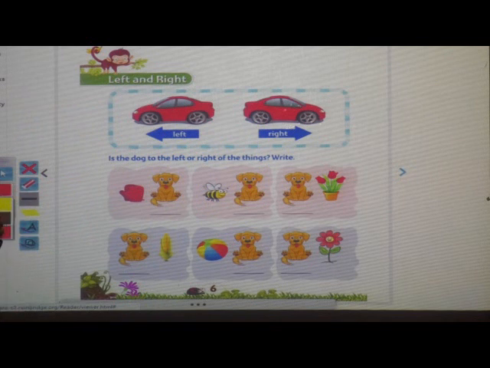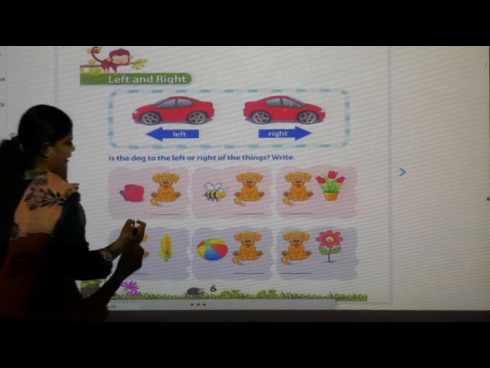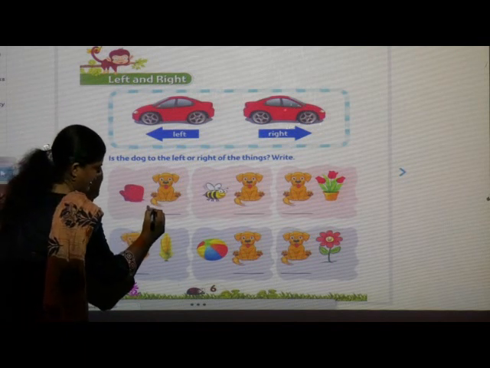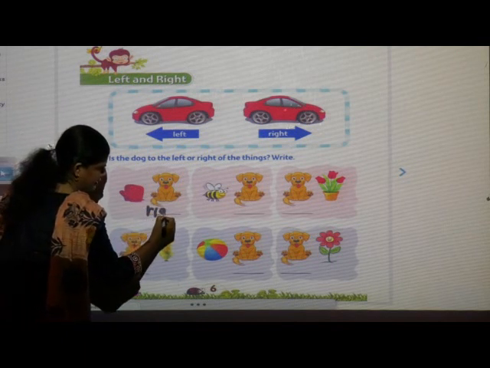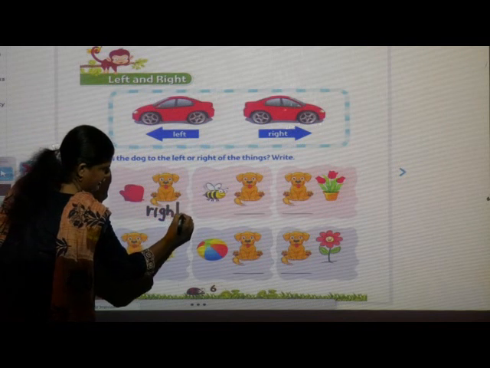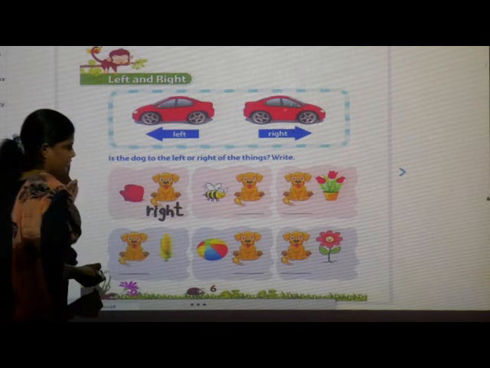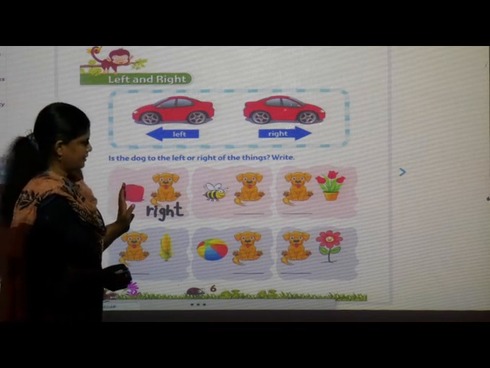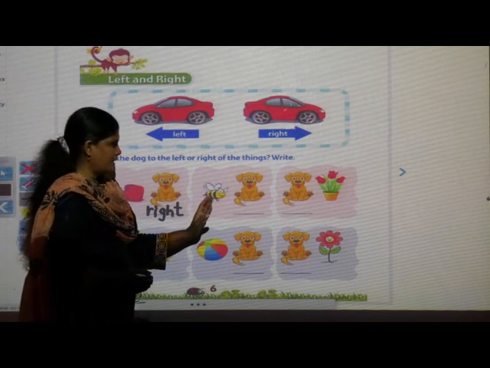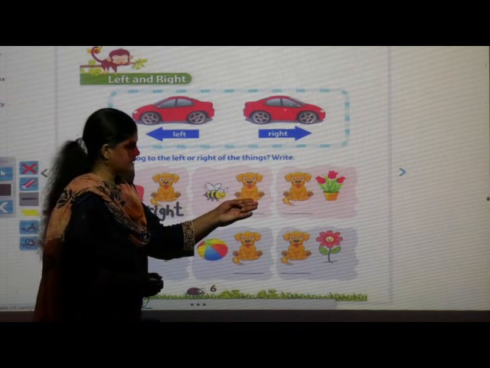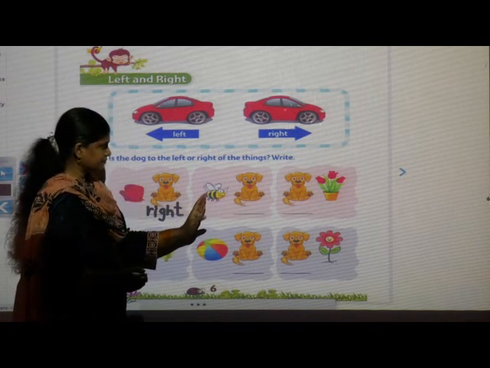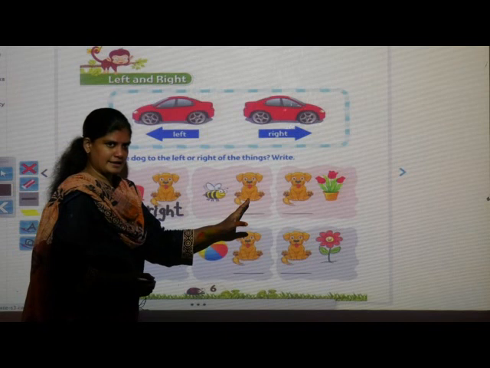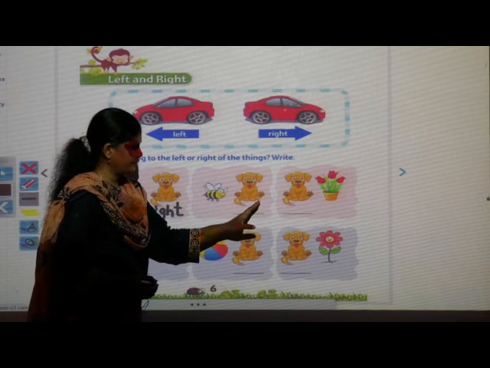So take pencil in your hand and write here R-I-G-H-T, right. The dog is sitting right. And now next picture, honeybee is there and dog is there. Near the honeybee, dog is sitting, so which side will he be?